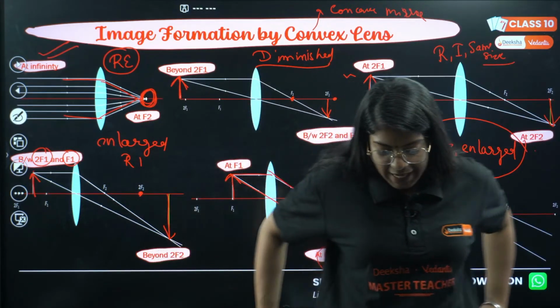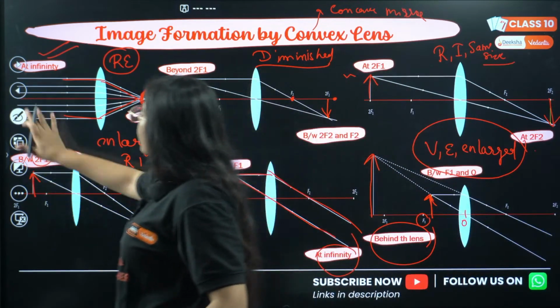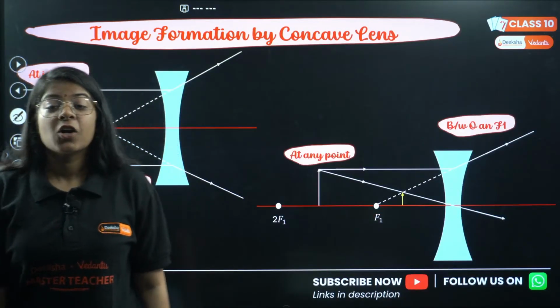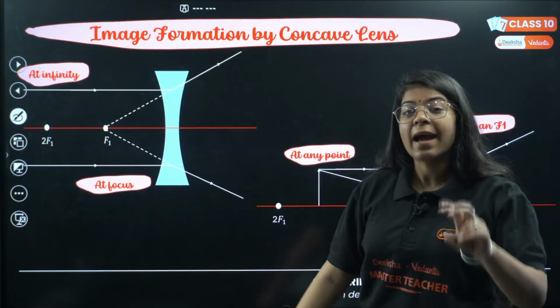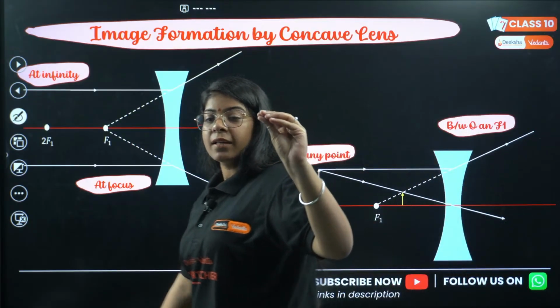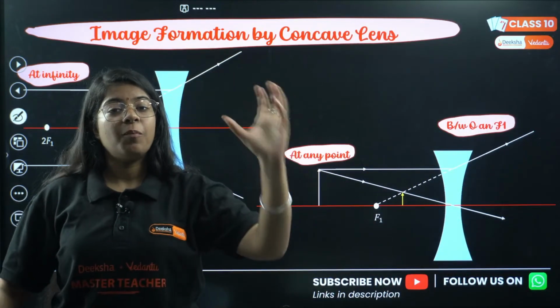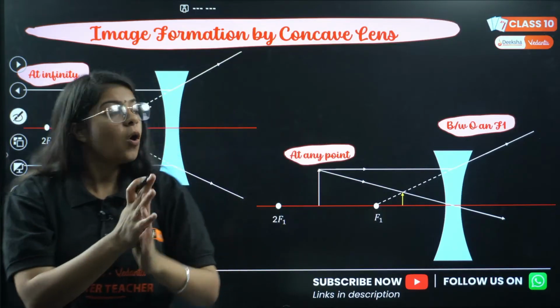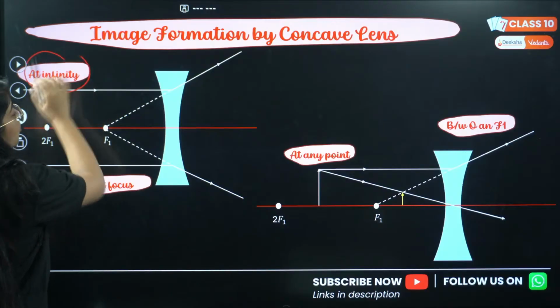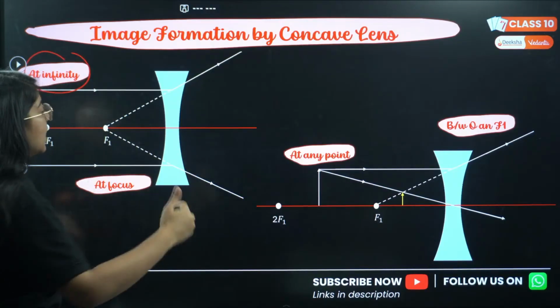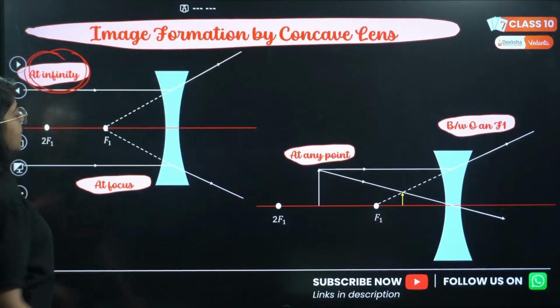Okay, everyone is saying yes, yes, yes. Okay, let's move on to the image formation by concave lens now. Just like convex mirror, it only has 2 cases, that is at any point between optical center and infinity, or at focus. So first case is my object is at infinity.